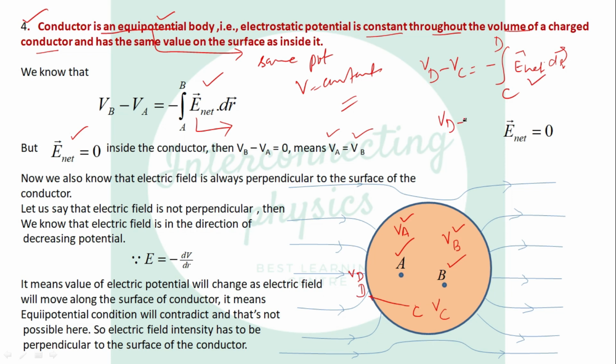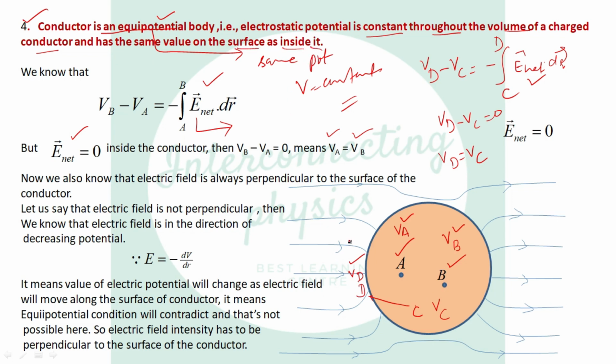Again VD minus VC equals 0, and VB equals VC, which means the potential at point C is equal to the potential at point D. It means the potential at a point inside the conductor is equal to the potential at a point on the surface of the conductor. It has the same value on the surface as inside it.